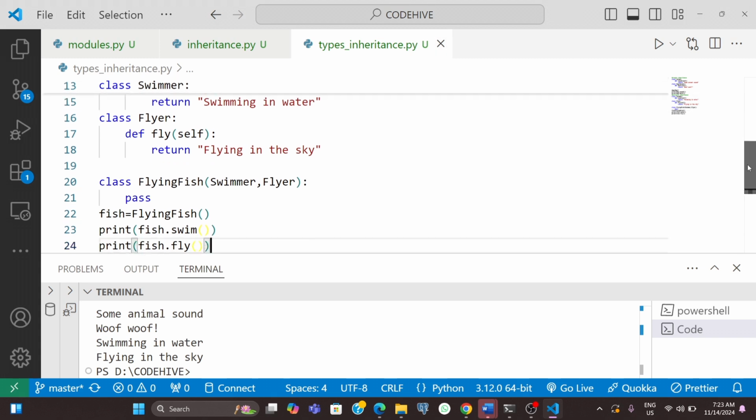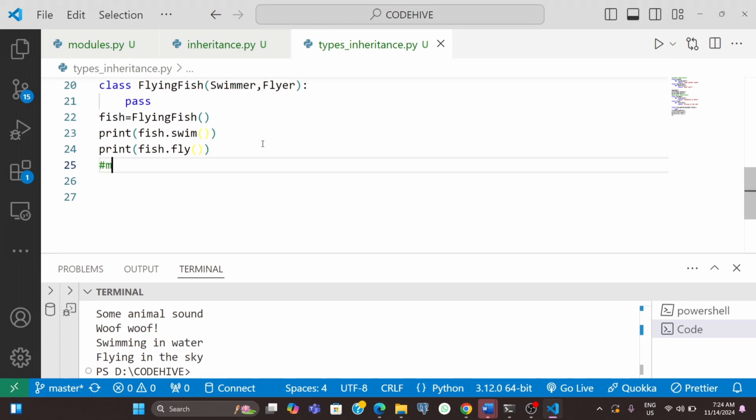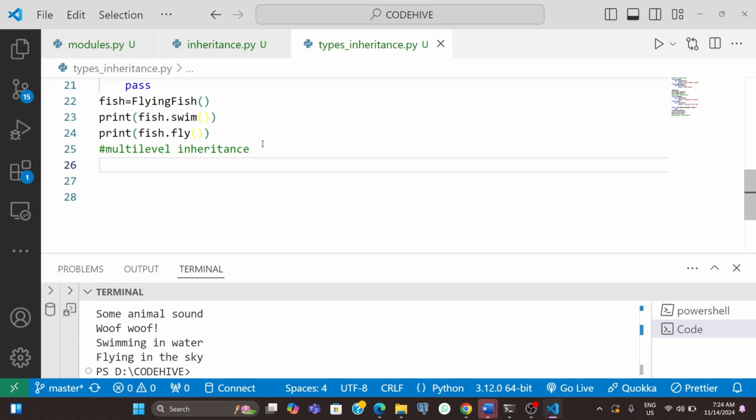Now we will go for the next one, that is multi-level inheritance. This type of inheritance goes down several levels, like level 1, level 2, level 3. Like you can say the generations: grandparent, parent, child.